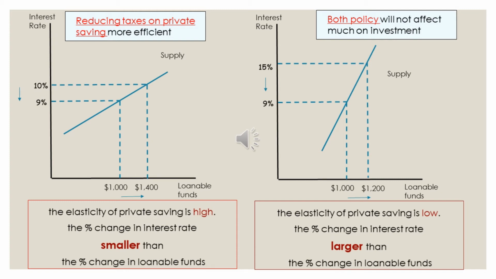But on the other hand, if the supply is inelastic, it means that the percentage change in interest rate is greater than the percentage change in loanable funds. Referring to the graph, a 60% decrease in interest rate has only a 20% increase in loanable funds. It shows that the effect on raising investment is not significant. And based on the first point we have discussed, both policies will not affect investment much when the supply is inelastic.